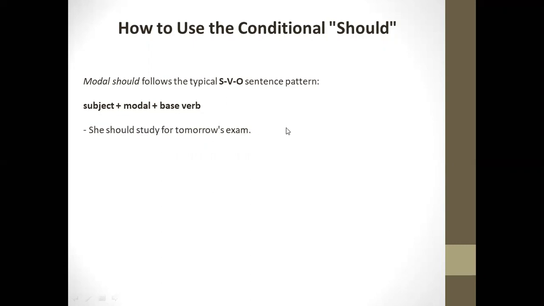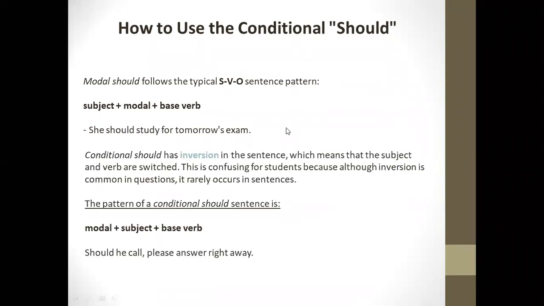But in the case of the conditional should, there must be what we call inversion. This is a bit strange. We can call it a swap. Conditional should has inversion in the sentence, which means that the subject and verb are switched. So you are changing the order of the sentence.